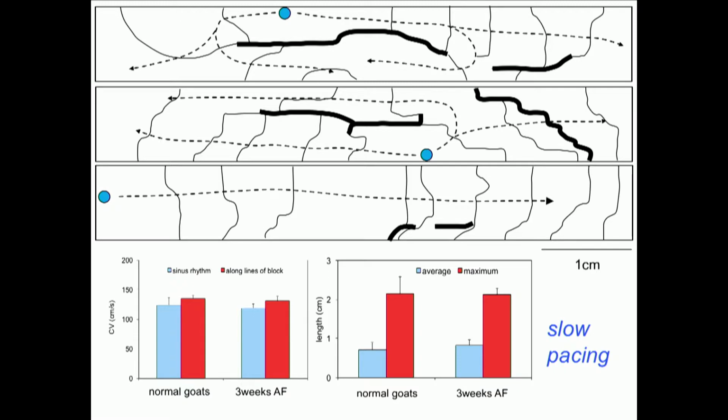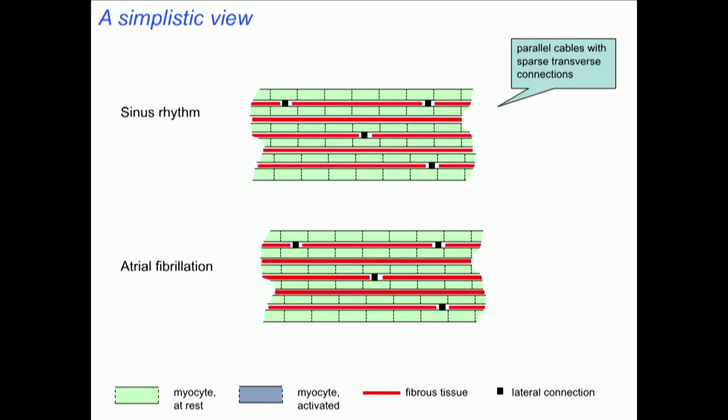So the maximum distance within individual animals we've observed is about 2 centimeters. So that's a considerable length along Bachmann bundle. So this again supports parallel fibers with sparse transverse connections. So a simplistic view of Bachmann bundle reflects this. So these are parallel cables with very few side-to-side connections, and for the rest they're separated by fibrous tissue.